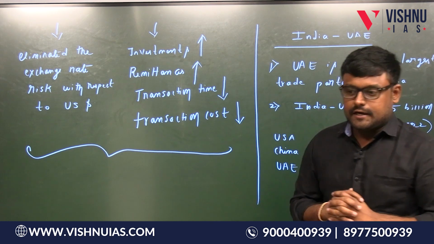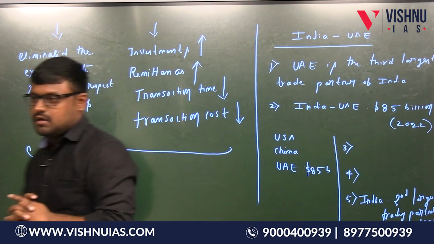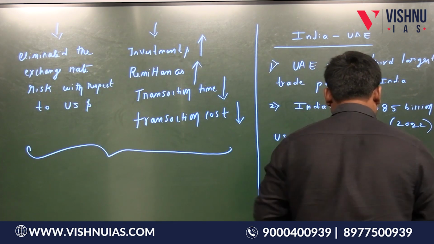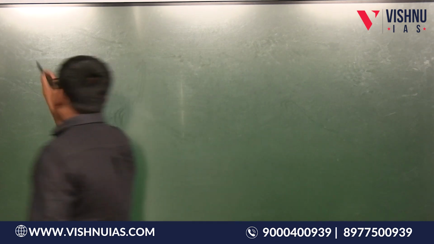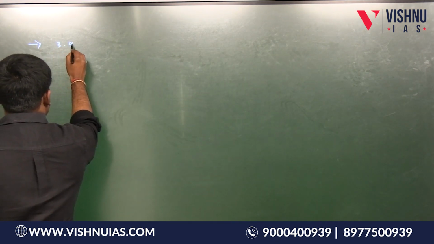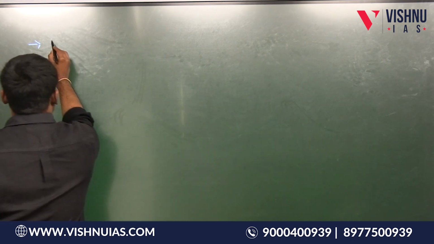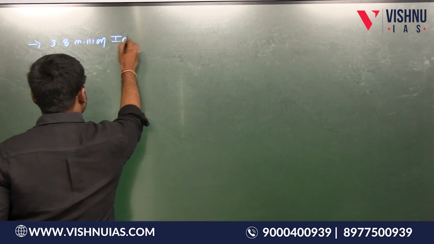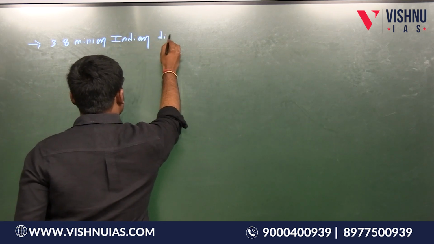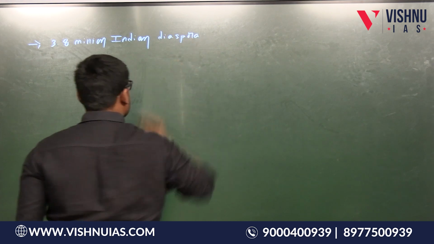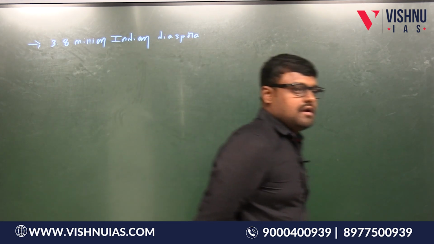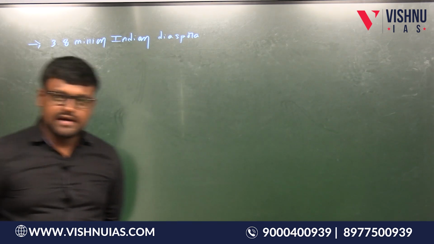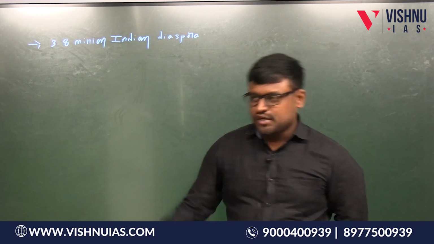Not only that, next point, there is a 3.8 million Indian diaspora living in UAE. So most of them are doing blue collared jobs, that means semi-skilled workers. They are working in the construction industry, hospitality, like that.